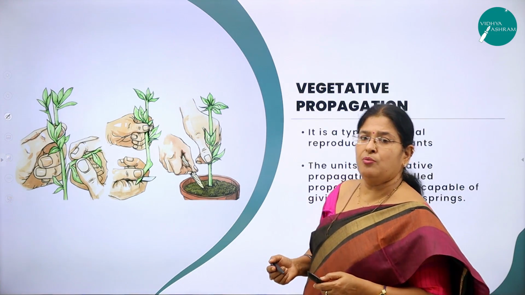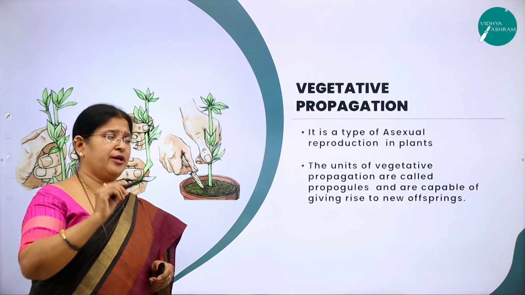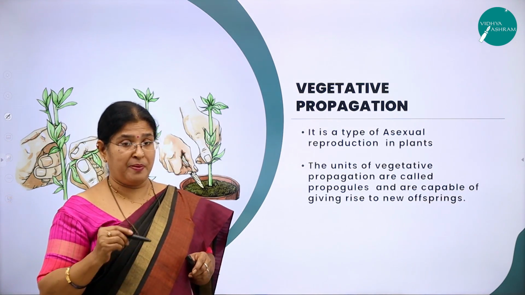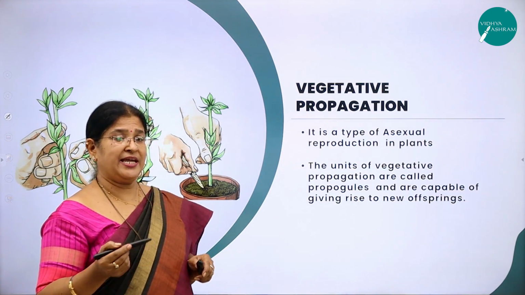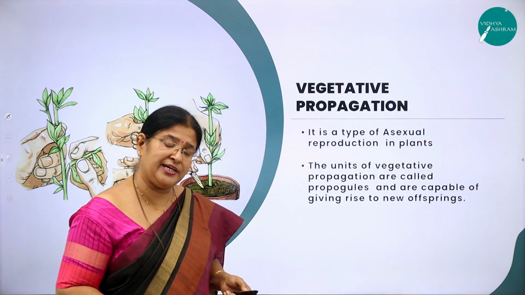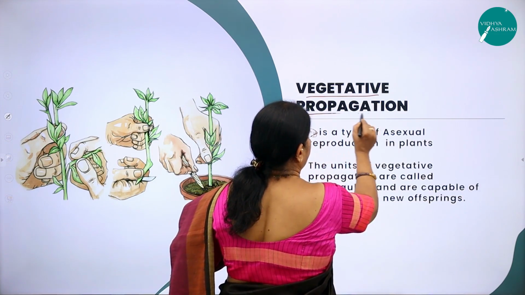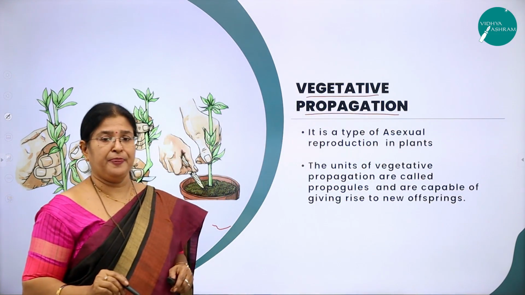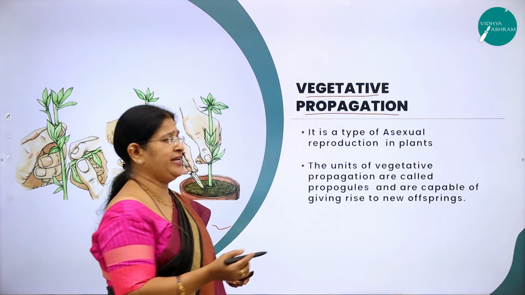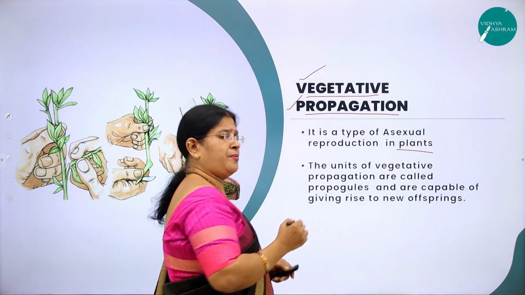Right? Now moving on, as I said, we use the word asexual reproduction in animals, but when it comes to plants, we don't call it that. We use the word vegetative propagation, which is also a type of asexual reproduction. So what is vegetative propagation? It is a type of asexual reproduction in plants. Then why do we use this word vegetative and propagation?